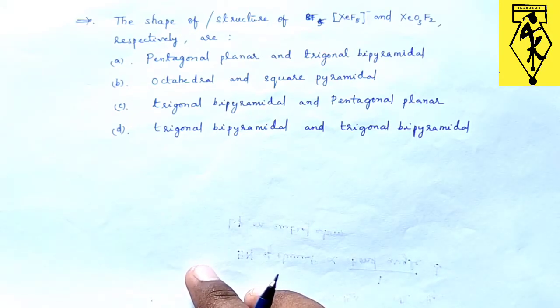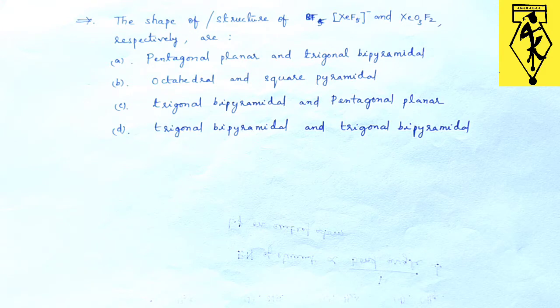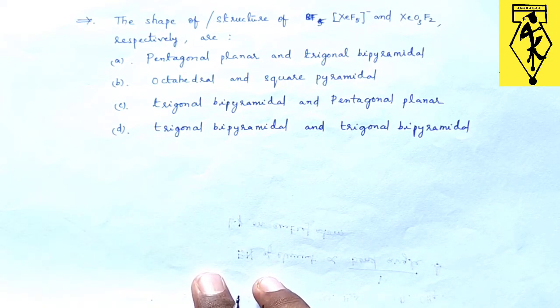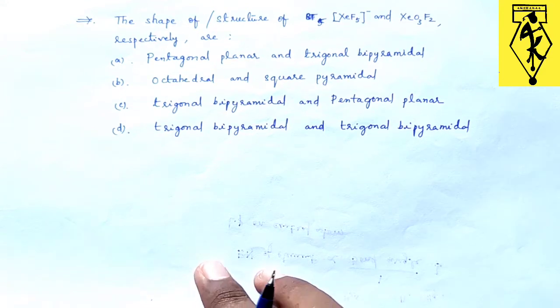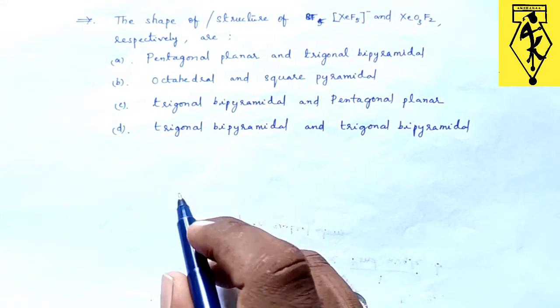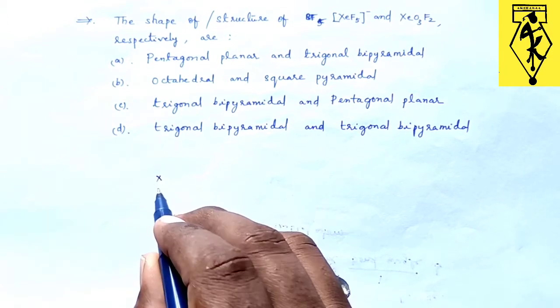So let us discuss one more. The shape or structure of XeF5 minus and XeO3F2 respectively are: first option, pentagonal planar and trigonal bipyramidal; second, octahedral and square pyramidal; trigonal bipyramidal and pentagonal planar; and option D, trigonal bipyramidal and trigonal bipyramidal. To solve this type of question, this is the way.